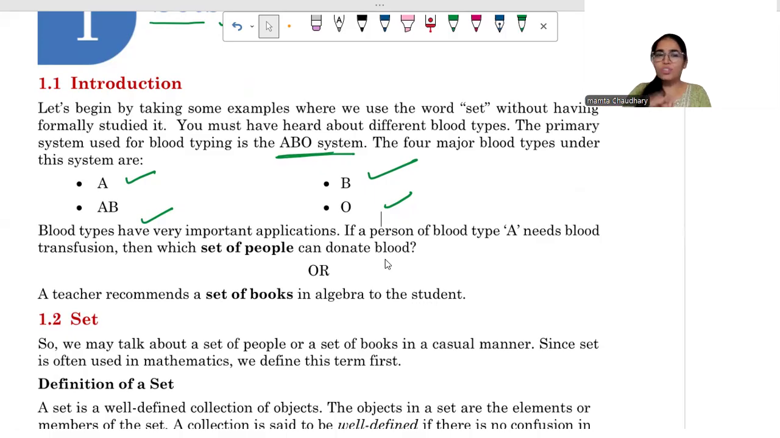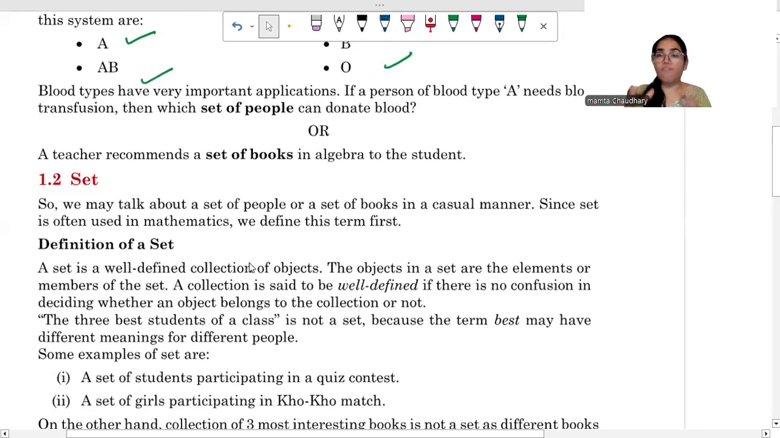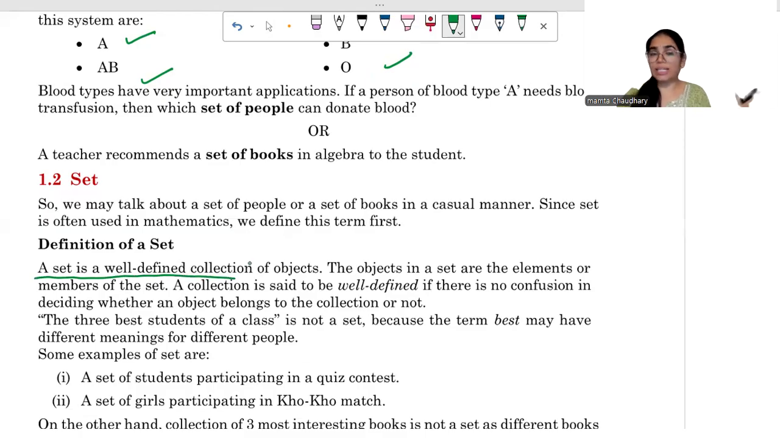Again, set. So basically, what is a set? A set is a collection of well-defined objects, or you can say a set is a well-defined collection of objects. Now here, what does the word well-defined mean? Well-defined means where you have no confusion in deciding. You can ask, ma'am, how is it possible that we don't have any confusion, that everything is fixed? You must have this doubt in your mind.